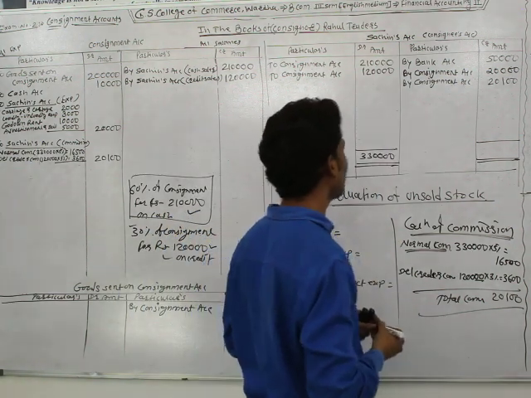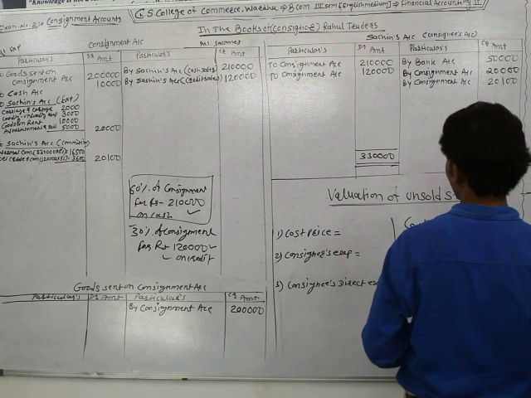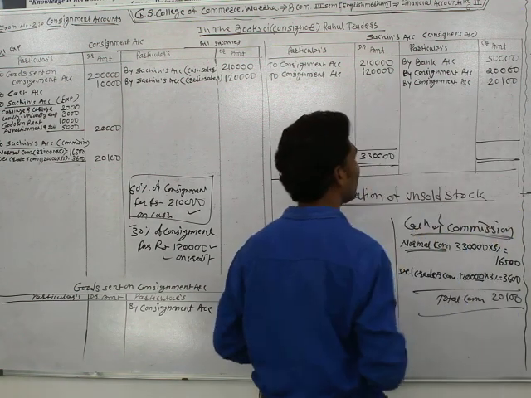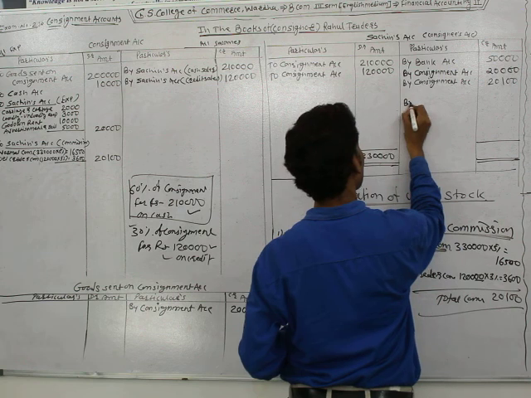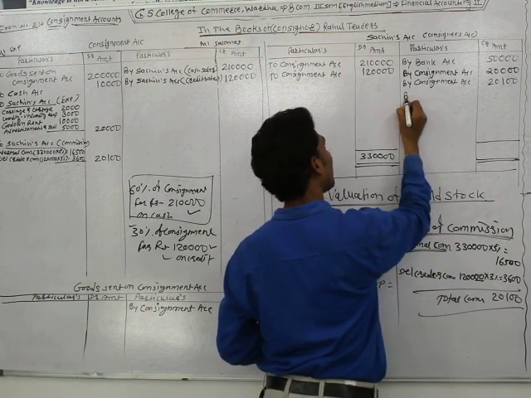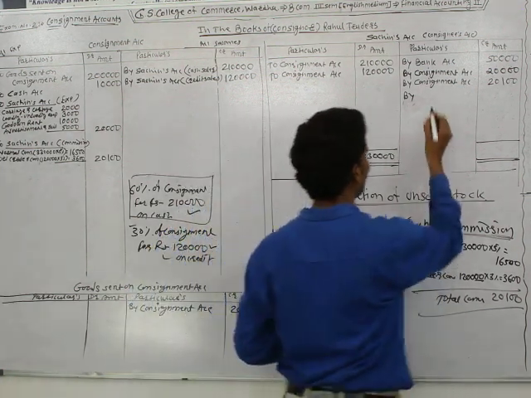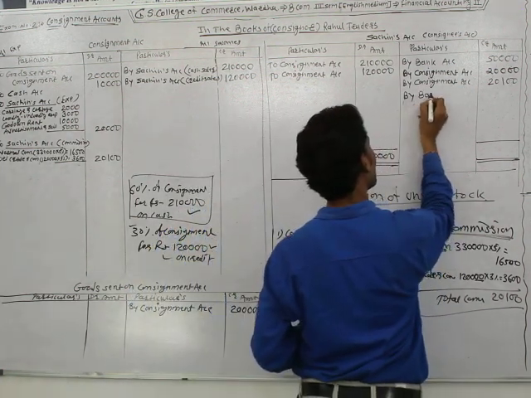Rupees 3,30,000 was due from it, and it paid rupees 90,100, so that is deducted. It means they have paid the final amount. So write: final amount paid by Sachin to RS Traders, and the amount is paid through RTGS.